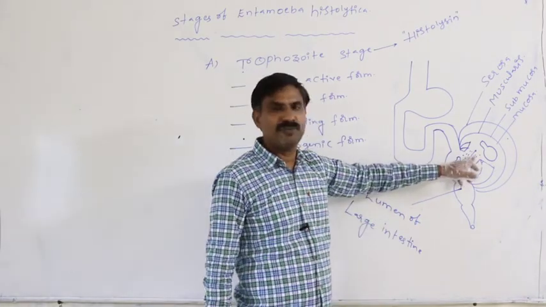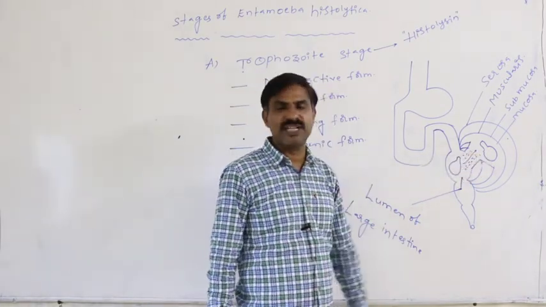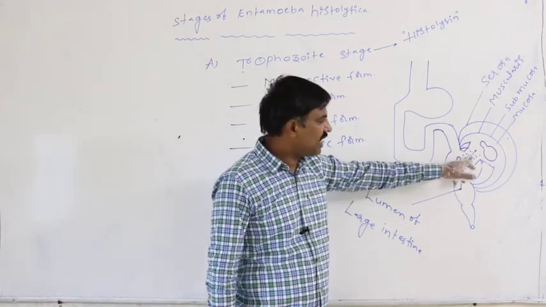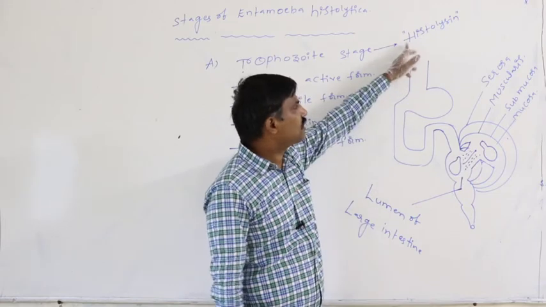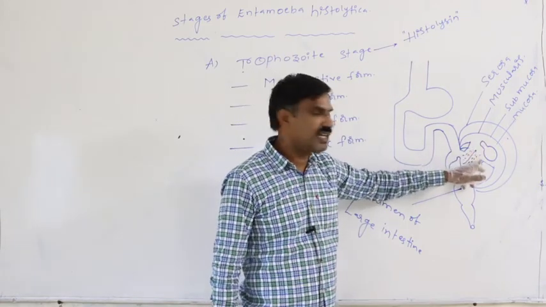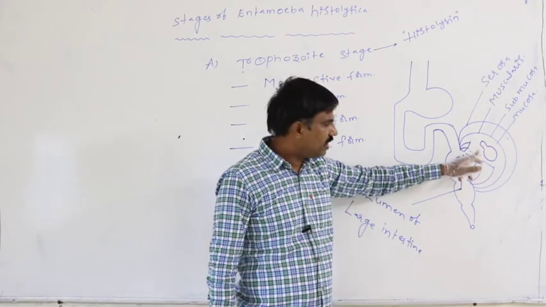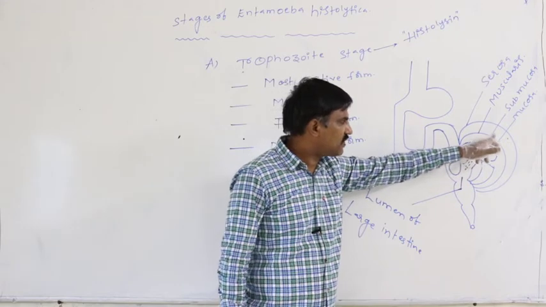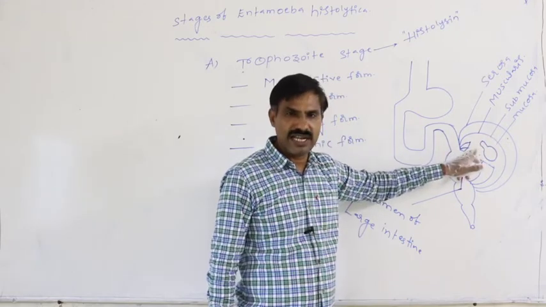How is that blood available to the trophozoite? At first, this trophozoite secretes histolysin enzyme onto the mucosa and submucosa of the large intestinal wall. That histolysin damages the mucosa and submucosa of the large intestine.